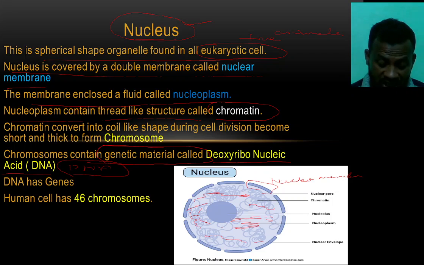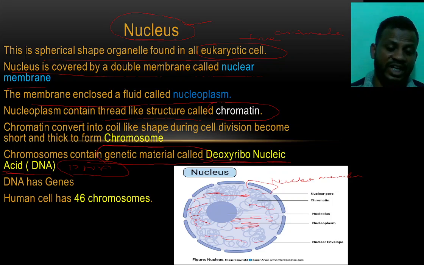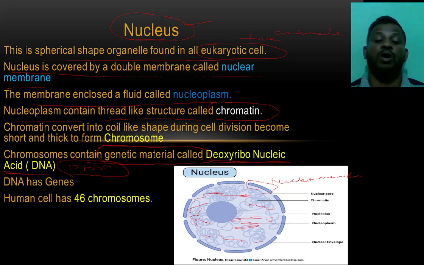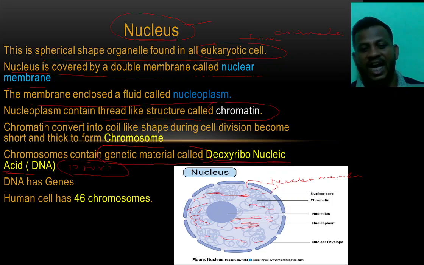Why? Because of this DNA, our descendants are similar to our ancestors. It means that this genetic material stores all the information of a particular organism. Here the DNA has genes.